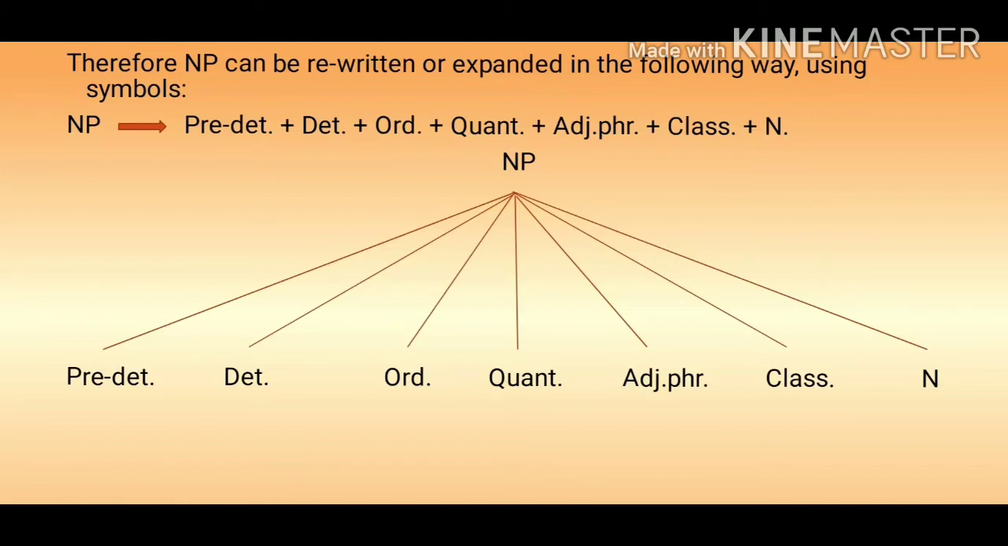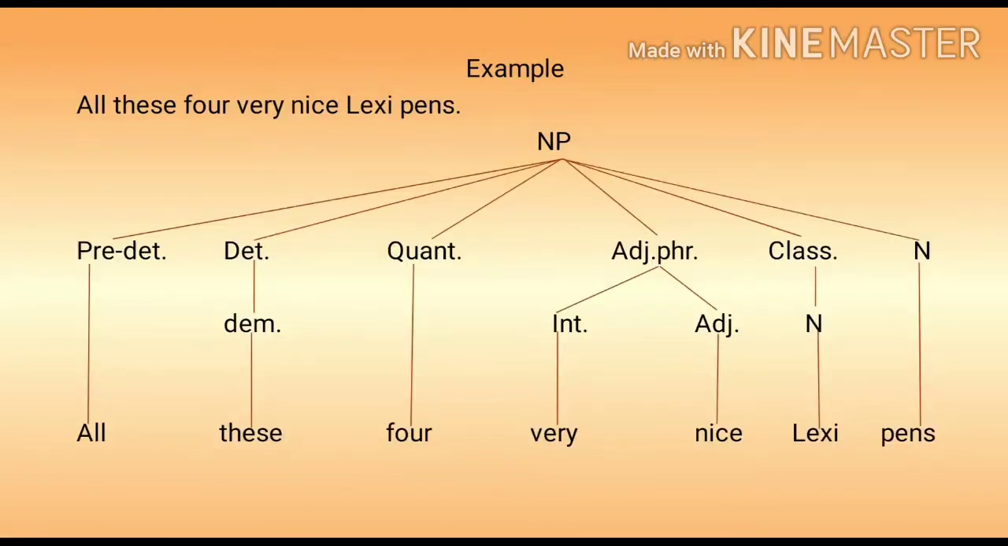Therefore, noun phrase can be rewritten or expanded in the following way using symbols. Noun phrase is given by predeterminer plus determiner plus ordinal plus quantifier plus adjectival phrase plus classifier plus noun. So, this is represented in a tree diagram, that is, noun phrase is divided into predeterminer, determiner, ordinal, quantifier, adjectival phrase, classifier and noun.